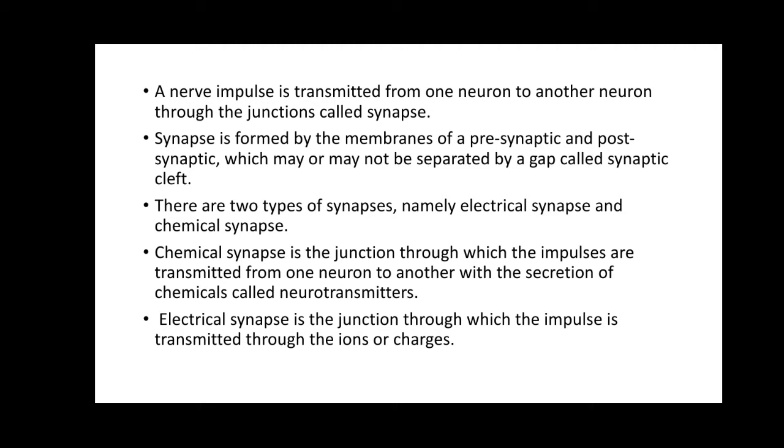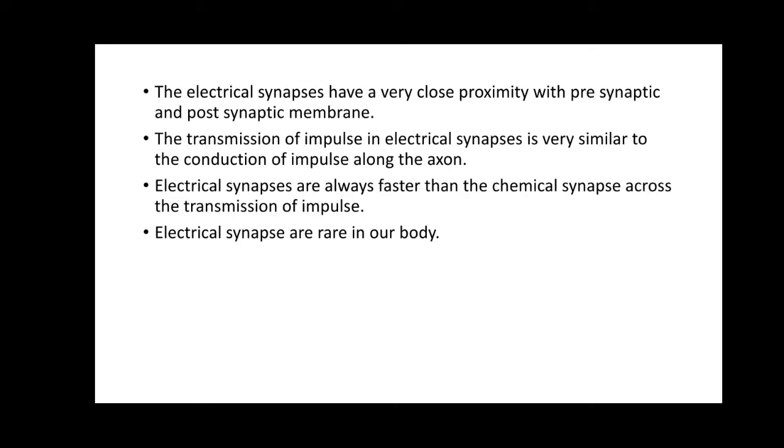So in case of electrical synapse, for the transmission of the impulse they use charges or ions, while in chemical synapse there is the usage of chemicals, which are themselves called neurotransmitters.